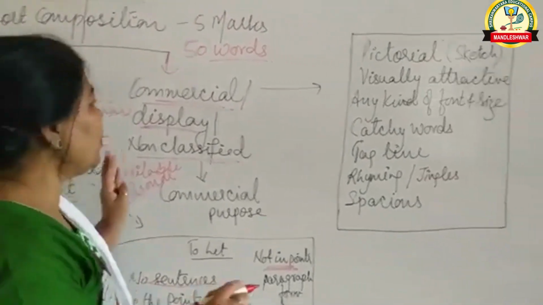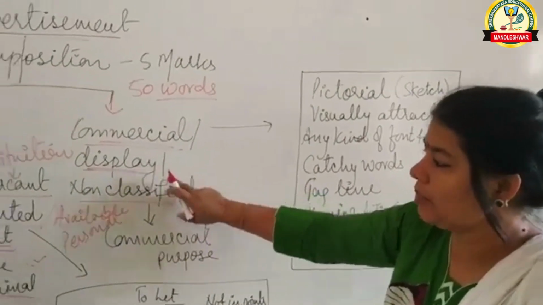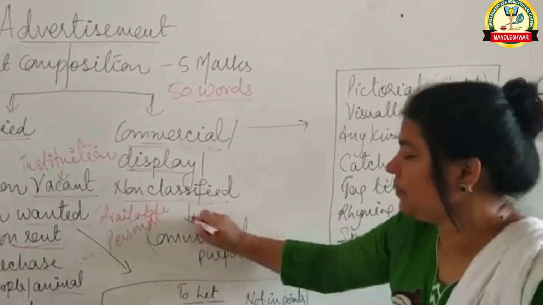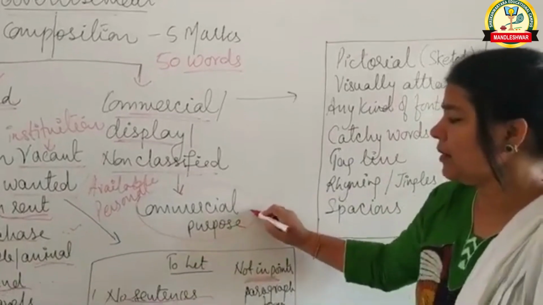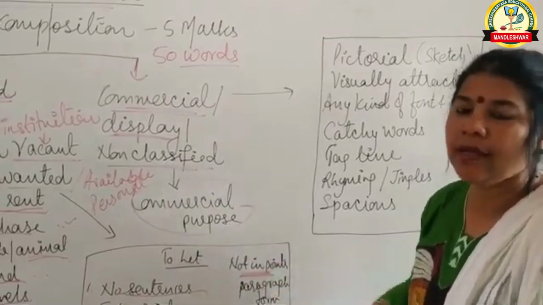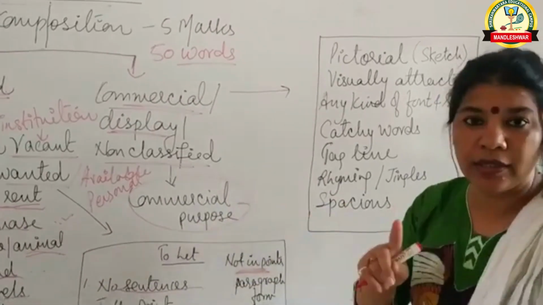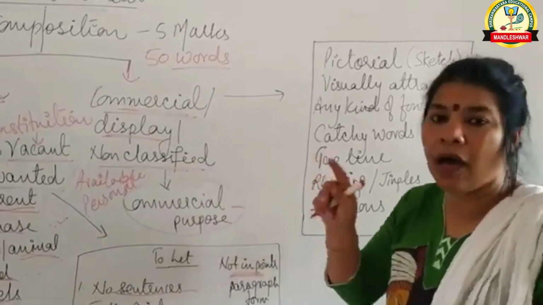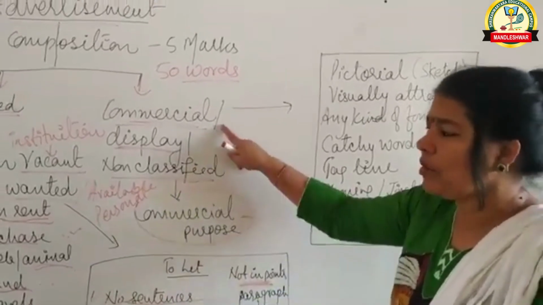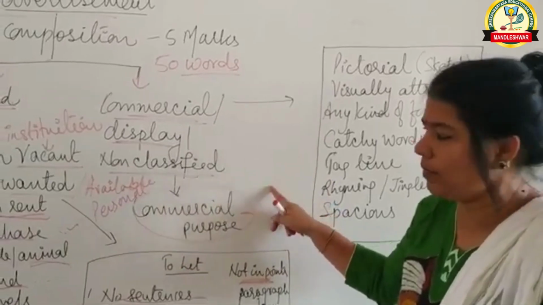Fine. Now moving on to the commercial advertisement. The most important thing for commercial advertisement, as I mentioned here, display and non-classified. It is totally commercial purpose. That means suppose we are launching a product, there is a sale, or there is anything which you want to make people aware about it. So make sure non-classified advertisements are not posters. Fine. Because these are mentioned for commercial purpose, that is why they are not posters. Social issues we are not talking about here.